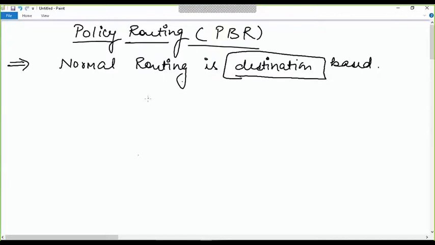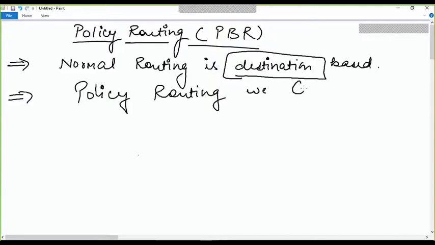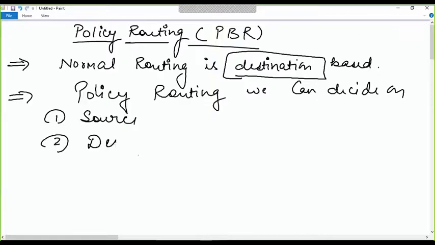So in policy routing, we can override that. We can decide to do the routing on the basis of the source, also on the basis of the destination.